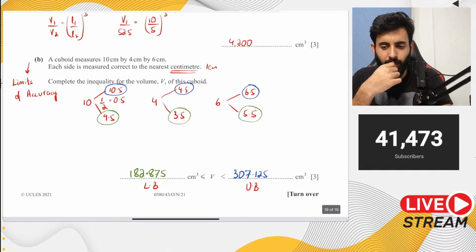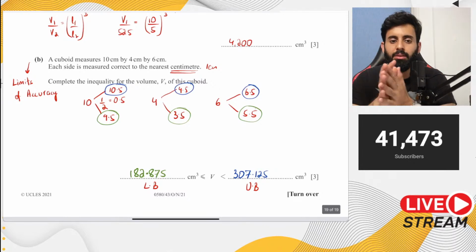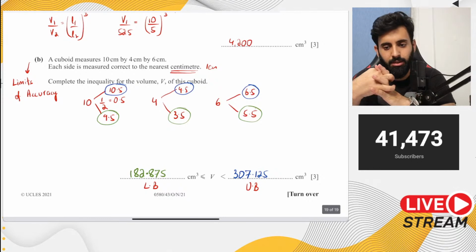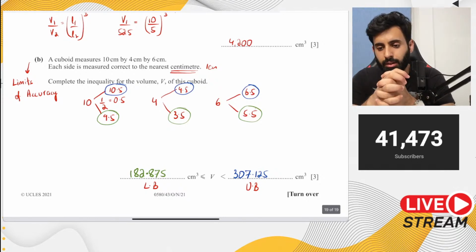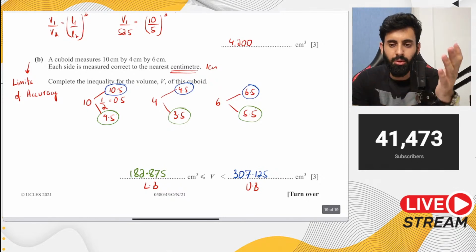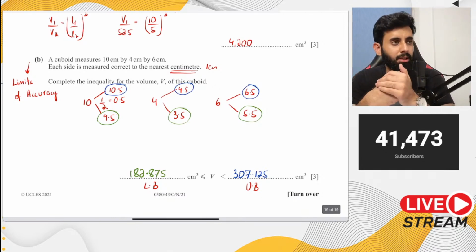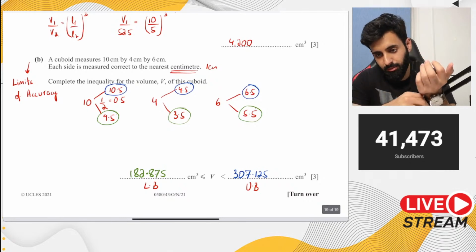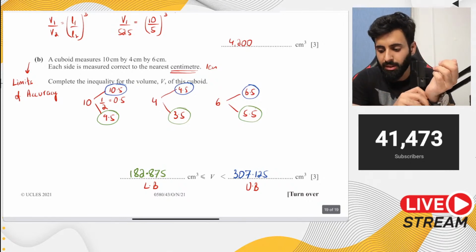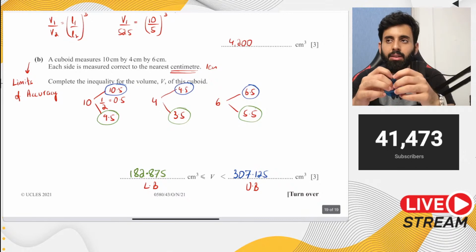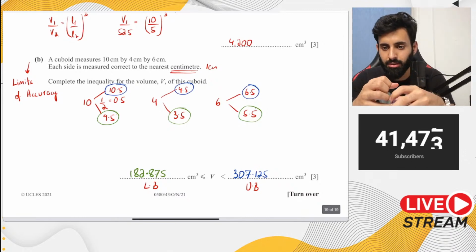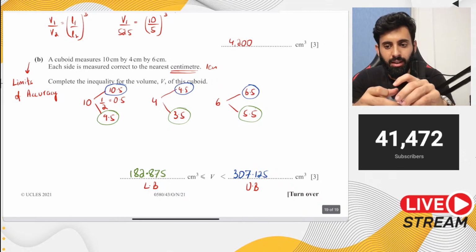Son, it is written at the start of the paper that you give all the non-exact answers correct to 3 significant figures. This is no hidden matter. And there has been a debate about this. I emailed Cambridge about the exact same issue, and they said that candidates are expected to write their answers correct to 3 significant figures. So that is for the candidates.